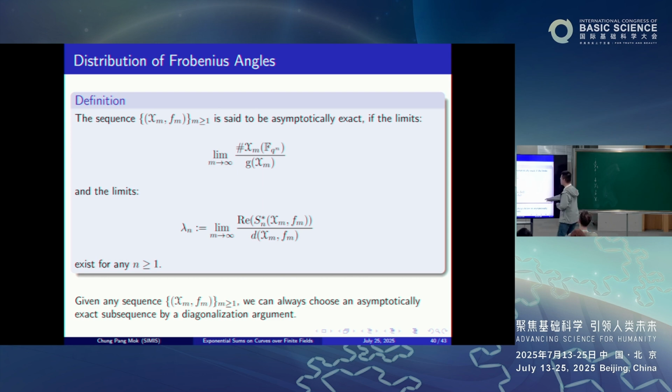Our sequence is said to be asymptotically exact if, firstly, for any n, the limit of this power sum, where you look at all the degree n extensions of Q, exists, and the real part of the modified sum divided by the degree of the L function also has a limit as m tends to infinity, for any n. By a simple diagonalization argument, starting with any sequence of pairs, you can always find a subsequence that is asymptotically exact.